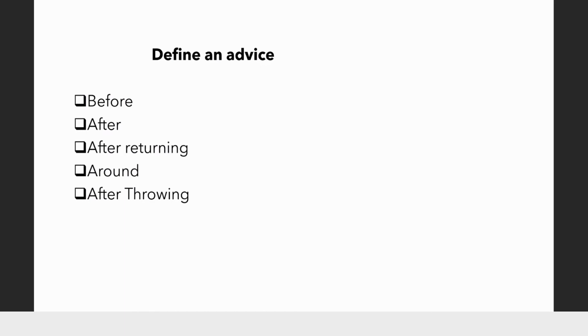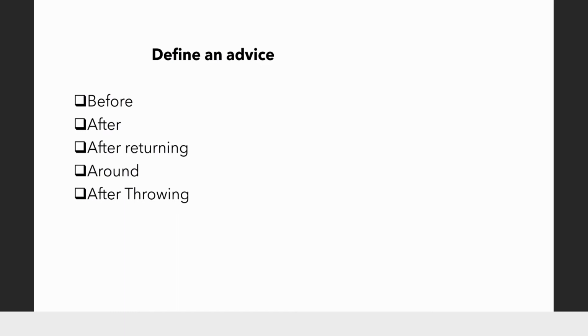Once the addEmployee method starts to execute, at the end of this method there could be 2 possibilities. One is the method is successfully executed or completed, and the other is there was an exception while executing this method. So after returning will be executed only if the addEmployee method is successful.